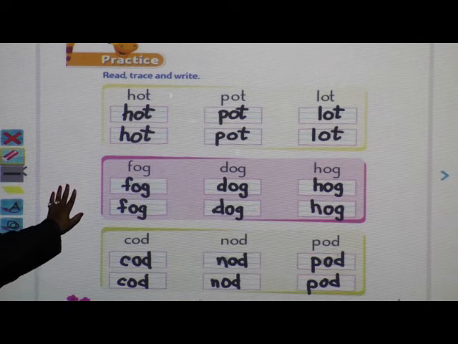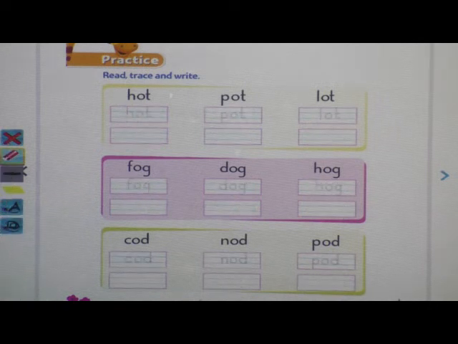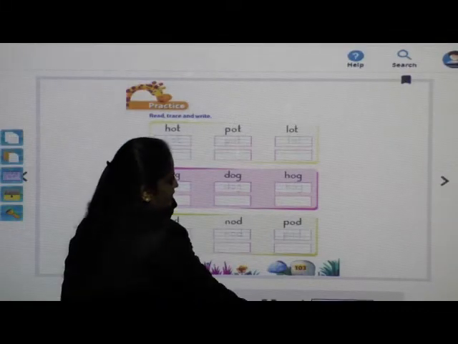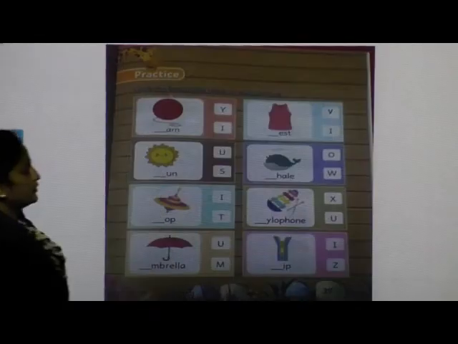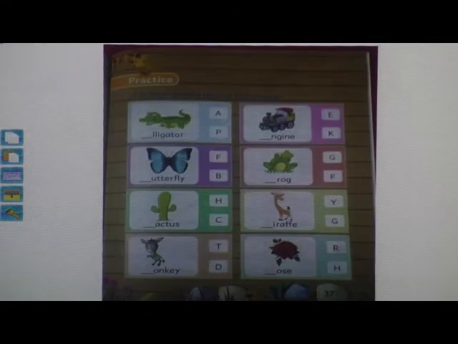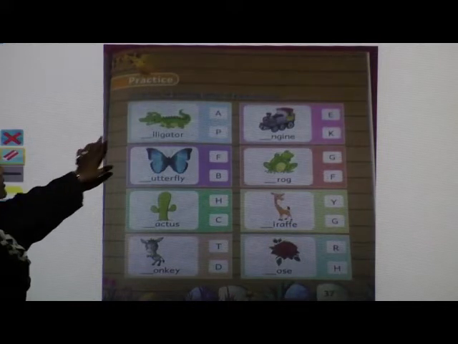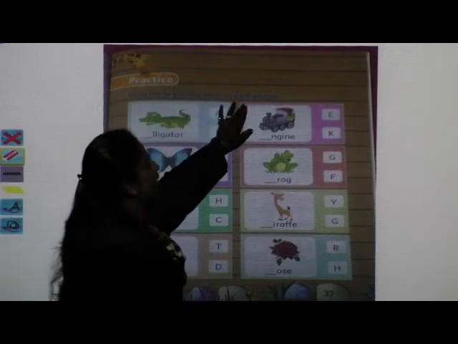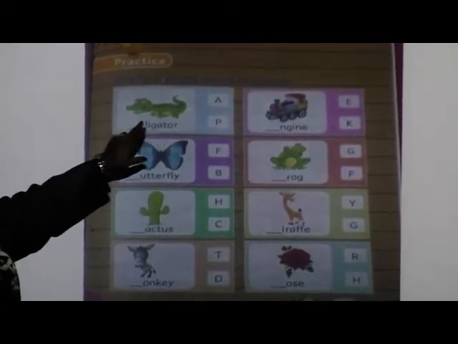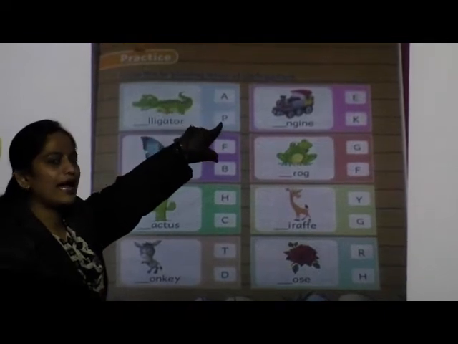Understood these words? After this you have to take out your literacy workbook. You have to take out page number 37. What do we have to do here? Circle the beginning letter of each picture. Here you can see some pictures, and along with each picture there are two letters given.